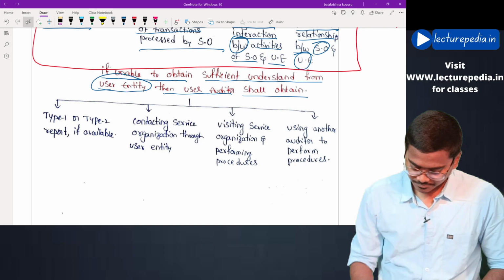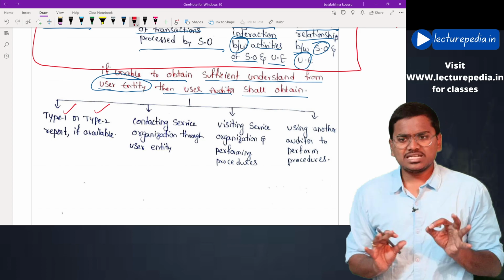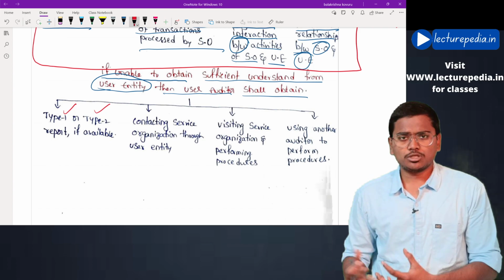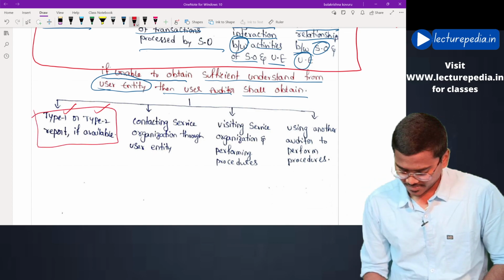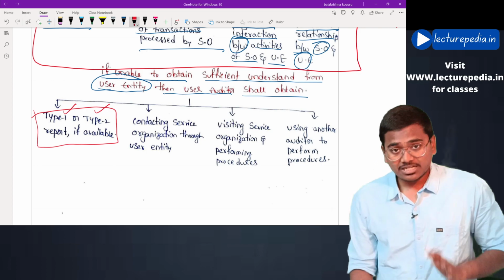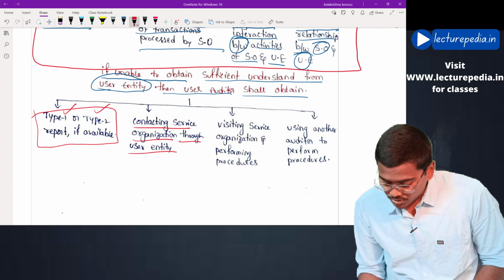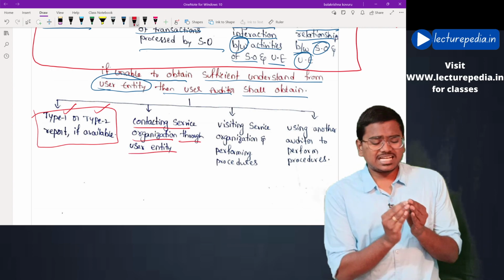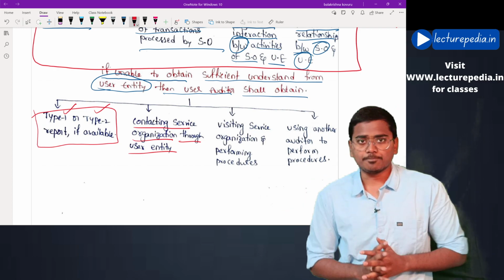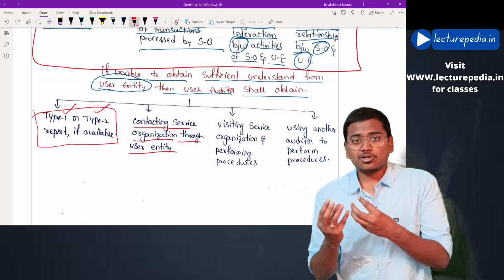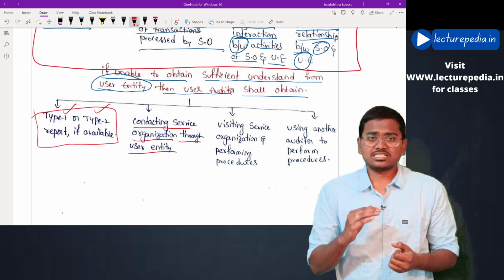First one, by obtaining either a type 1 or type 2 report. We will discuss what these type 1 and type 2 reports are and the difference between them. Next, the auditor will also try to contact the service organization through the user entity. Let's say the auditor has a specific doubt relating to a particular outsourced transaction and is not able to understand it from the user entity.